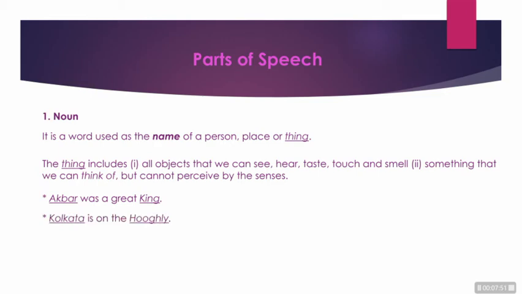Kolkata is on the Hooghly. Kolkata is the name of the place and Hooghly, the name of the river. The third one, the rose smells sweet. Here we are talking about a flower, and that flower is named rose. His courage won him honor. His courage. That's an ability, right? His courage won him honor. Honor. We can only feel that, right?